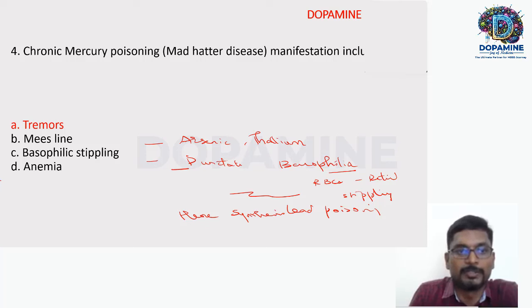Anemia is also common with lead poisoning. So the answer for chronic mercury poisoning is Mad Hatter disease or glass blowers' shake, like tremors, coarse tremors, in chronic mercury poisoning.